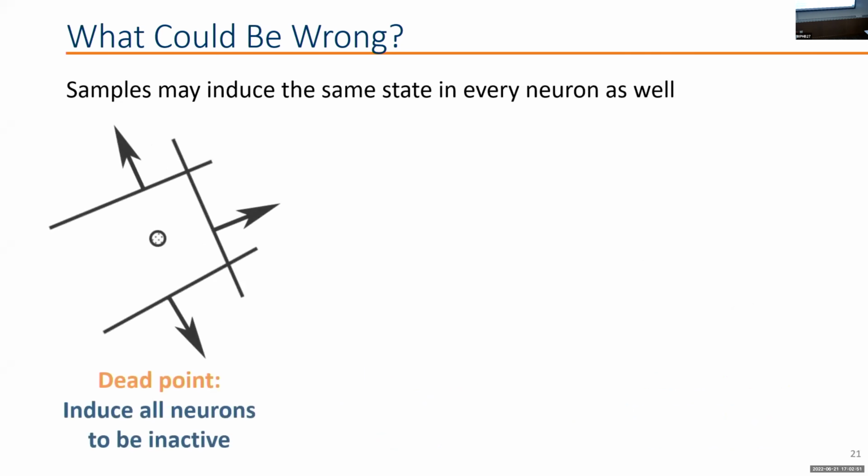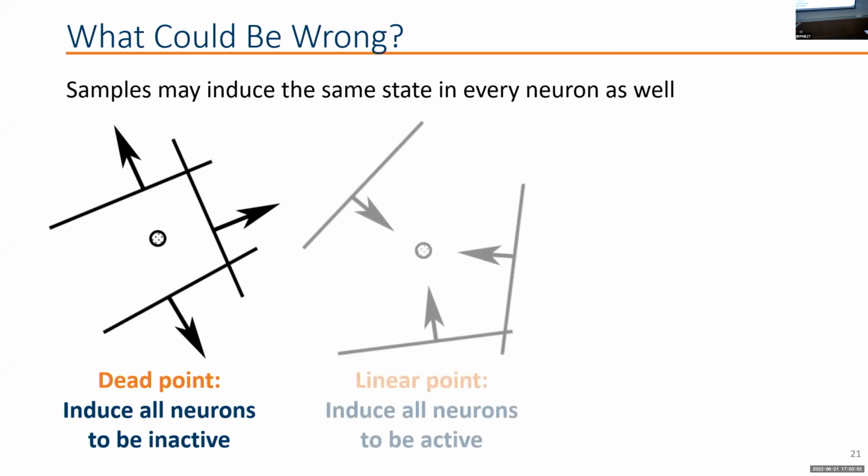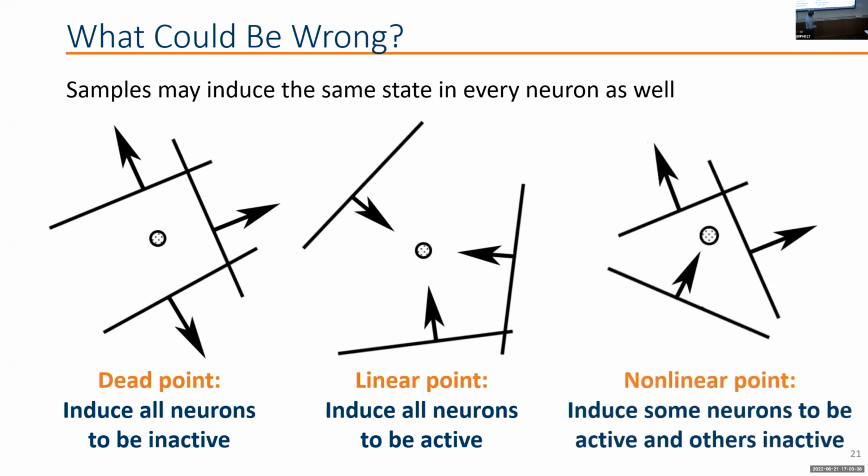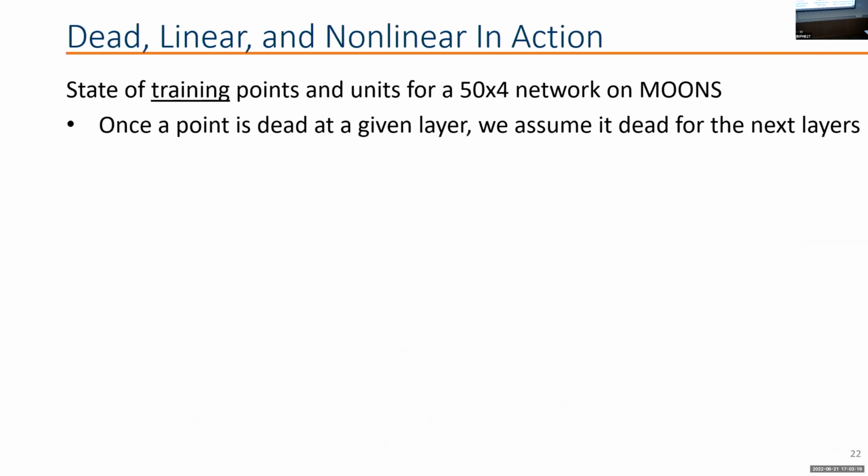They also had the idea of, okay, what if we classify the points of the sample? We could have some points that are dead, so no neuron in a particular layer is active for those particular points. We could have linear points. They're always active for the neurons in a given layer. And we can have nonlinear points. Sometimes they activate a neuron, sometimes they don't. That's the ideal situation, because that's going to give us a very expressive function being modeled by the neural network.